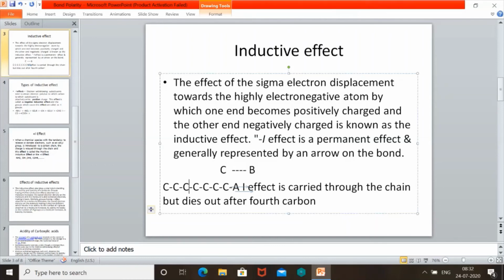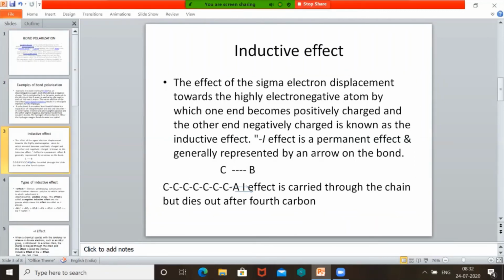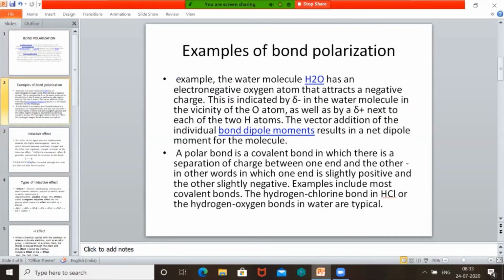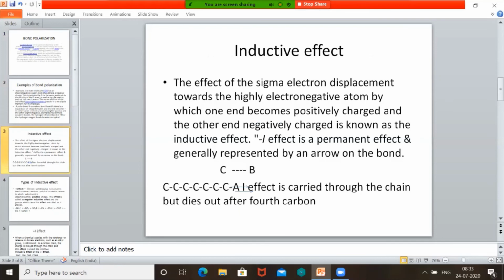So in today's class, we have seen what bond polarization is. Bond polarization is a permanent shift of the pair of electrons from a sigma bond towards the more electronegative element. Normally in organic chemistry, we have carbon attached with different atoms, and those atoms may have less or more electronegativity. As a result, this effect is caused, and this permanent shift is known as inductive effect.